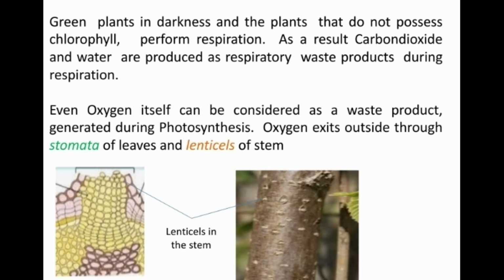We all know very well about photosynthesis. One of the end products, oxygen, is also a waste product that is eliminated by the plant through stomata. Oxygen exits outside through stomata of leaves and lenticels of stem. You have studied stomatal openings in previous classes and lenticels in the second unit. Let us observe the picture of lenticel. The outer layer of the bark has white patches. Those white patches are lenticels present on the stem.